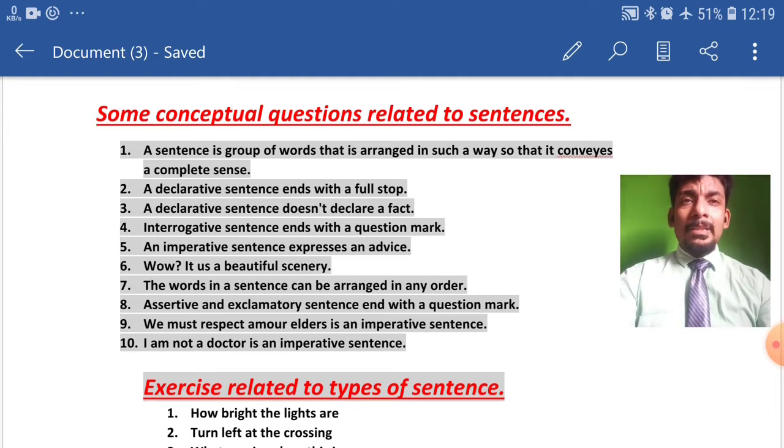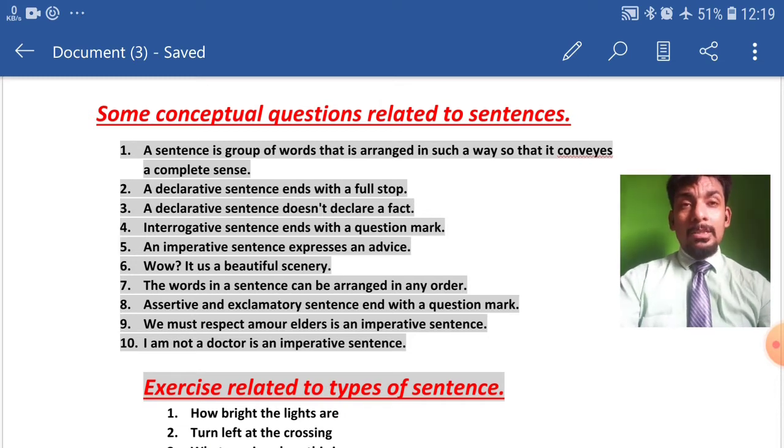You can easily see that I have written the heading as some conceptual questions related to sentences. If you remember, my dear students, I told you that sentences are such a group of words which are arranged in proper order to make complete sense.